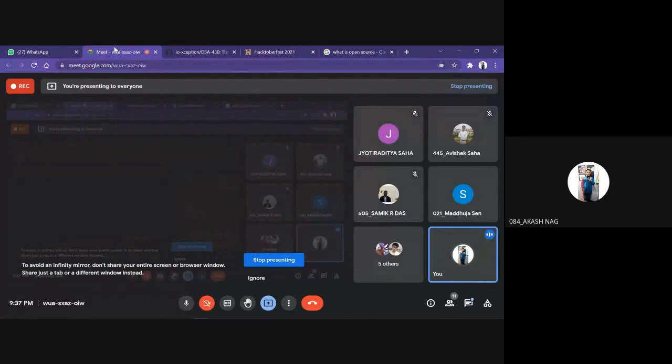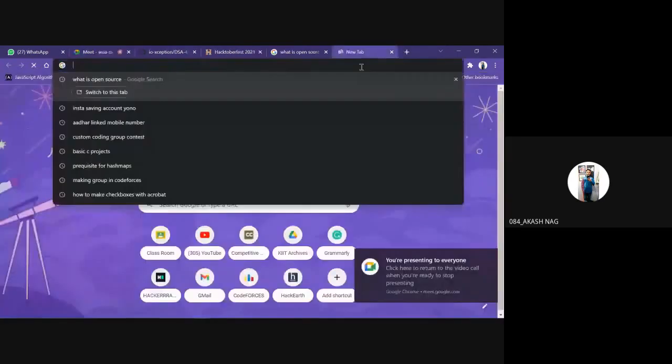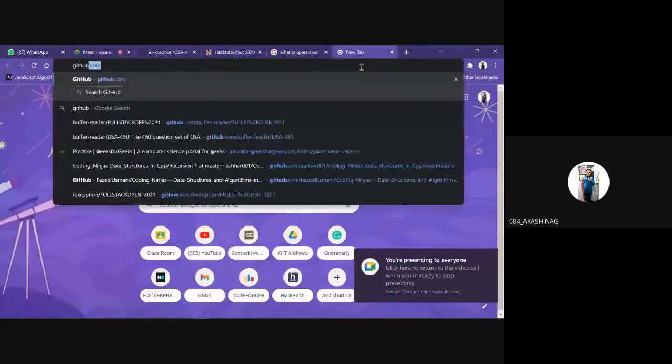So an extra tip: I will be showing you how to clone on GitHub. Cloning is an extra topic that won't be needed in Hacktoberfest, but I'm just telling you for your own interest. It's not compulsory, but you need to install another software called GitHub Desktop. GitHub Desktop.